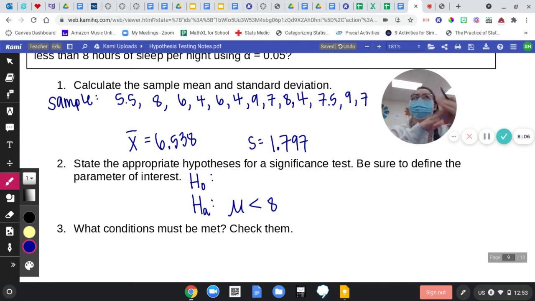You get to pick greater than, less than, or not equal to, and that's just based on the claim of the researcher. The null is always going to be equal, and then the other things match. Is that M or mu? It's a mu. It's like a little lowercase u with a tail extra long on the front side. You could look at it like an M. Mu.